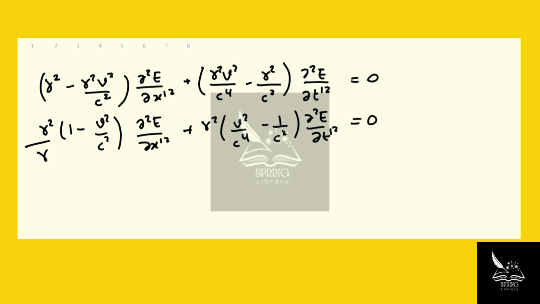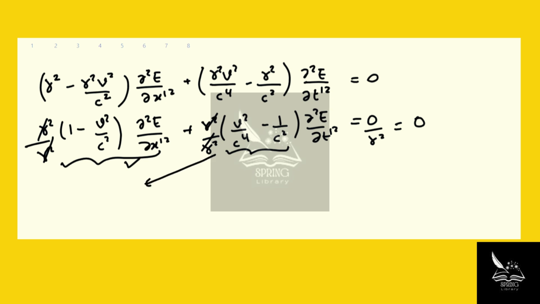So if we divide each term by gamma squared, nothing happens to the right hand side. It's still 0. So we're getting rid of these two terms. Now we're good. As far as the first term is concerned, it looks like the wave equation. However, let's see the second term. Let's see what this term equals to, okay? So v squared over c to the power 4 minus 1 over c squared is what we have.